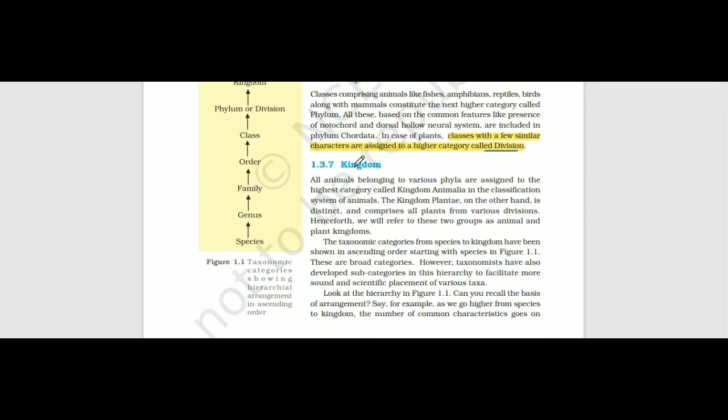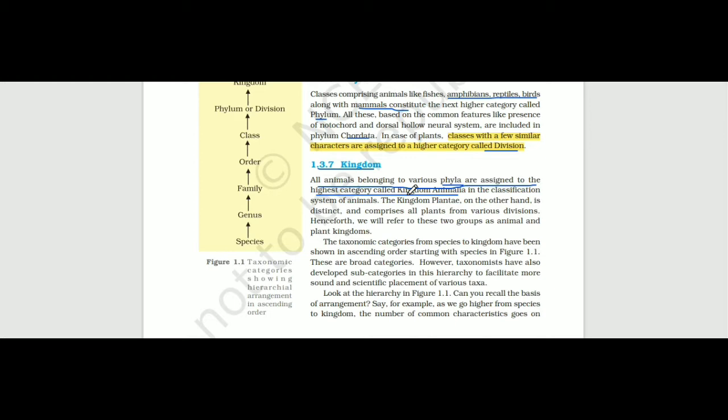Now the other topic is kingdom. All animals belonging to various phyla are assigned to the highest category called kingdom Animalia. Phyla, which we discussed earlier, like Chordata, Mollusca, Arthropoda, all these phyla group together to form the kingdom Animalia.